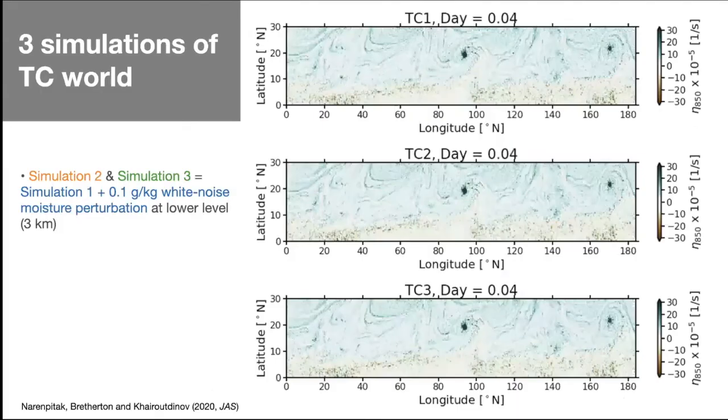To fast forward, we ran 3 simulations of a world with tropical cyclones, ocean only, and I'm focusing only on the tropics. These 3 simulations differ only in the moisture at the very beginning. The difference is white noise only at 3 kilometers.